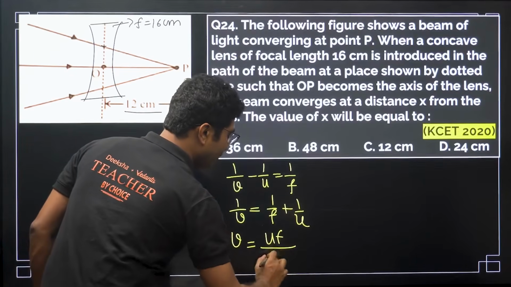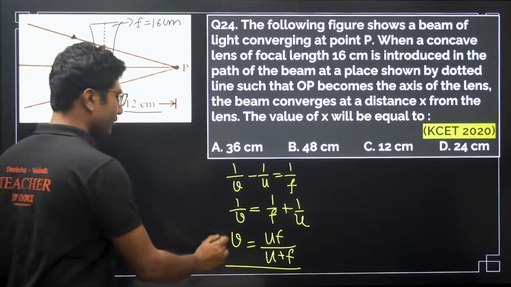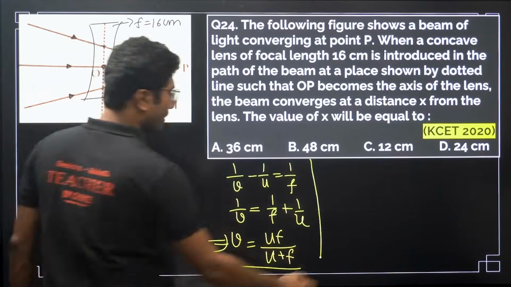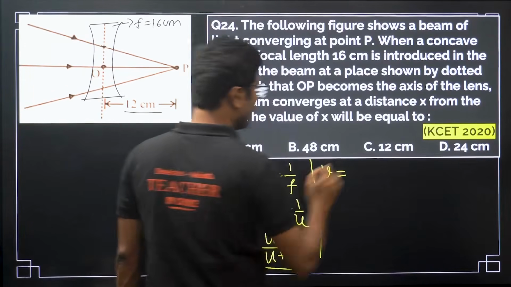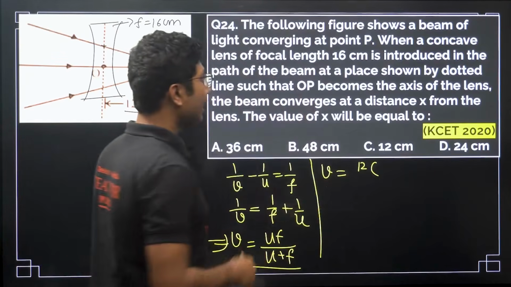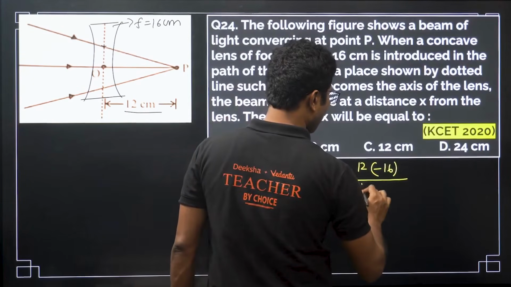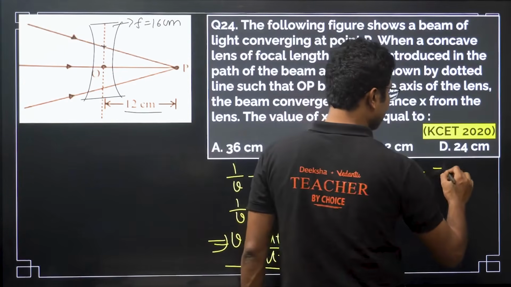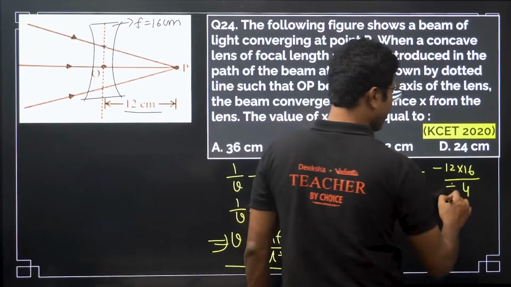Okay, v equals uf by (u plus f). When I was a student, I used to use this formula always. Okay, I didn't used to do this derivation, this is very common. And for competitive examinations anyway you don't need to do the derivation. If you remember it, it is very fine, very good. So v equals u is 12 positive, focal length is given 16 centimeter, which is negative, divided by 12 minus 16. Okay, again you have to use the sign, minus 12 into 16 divided by minus 4. 12 minus 16 is minus 4, minus minus cancels.